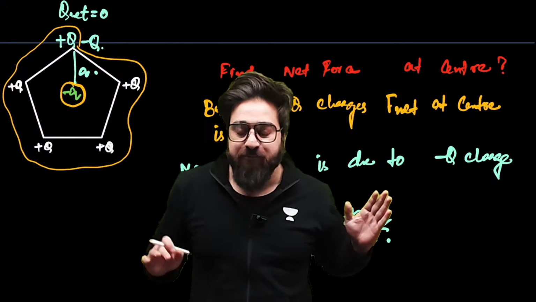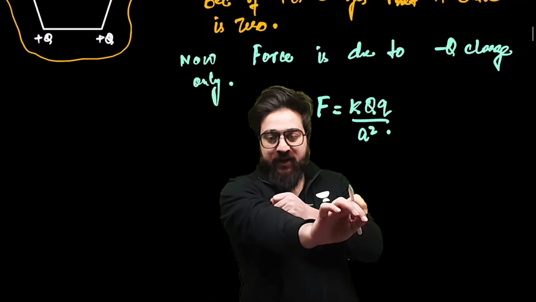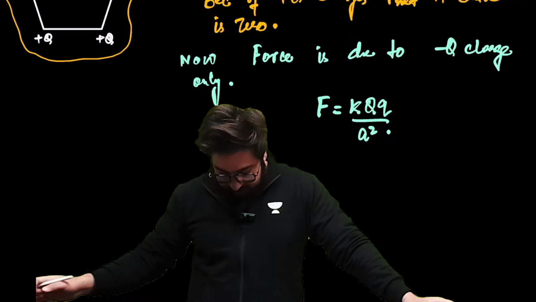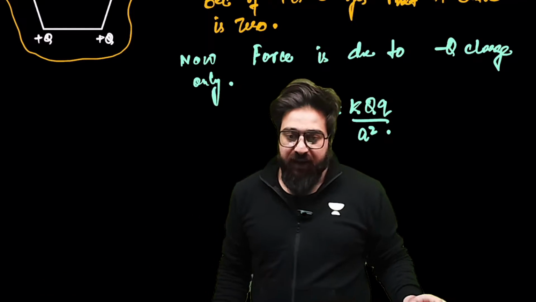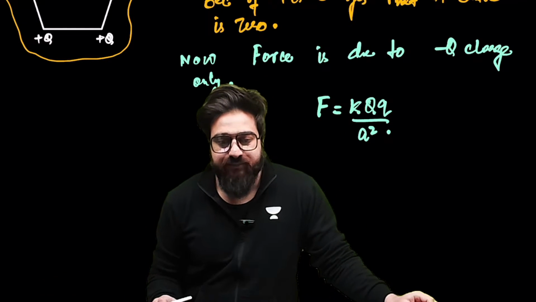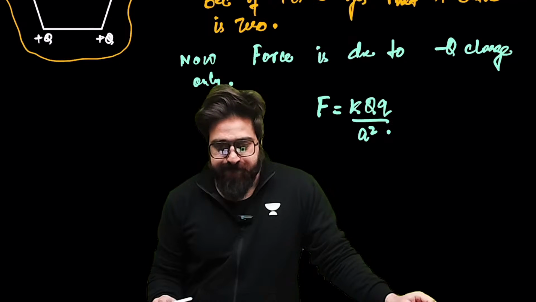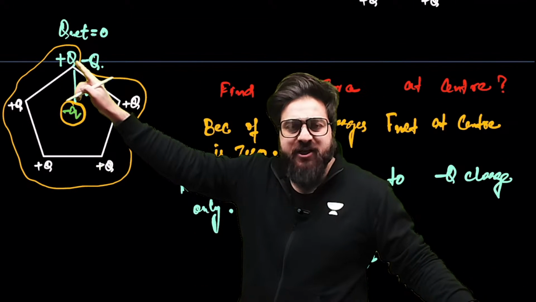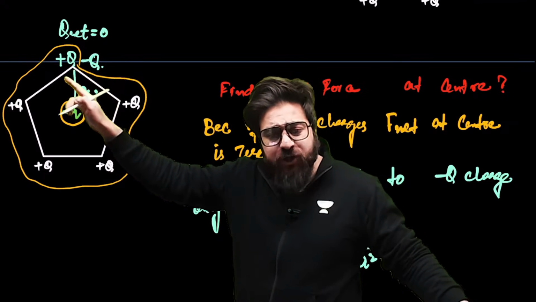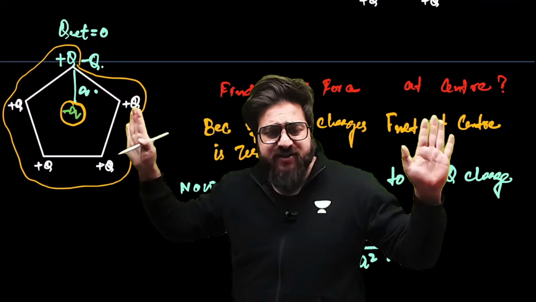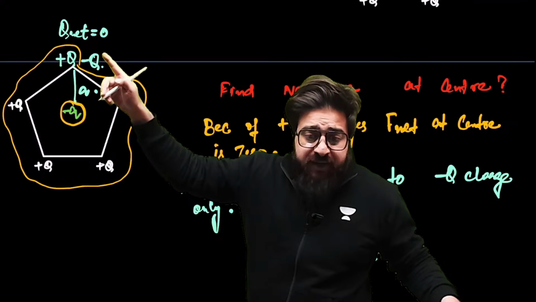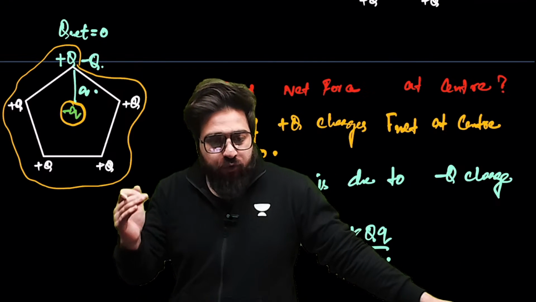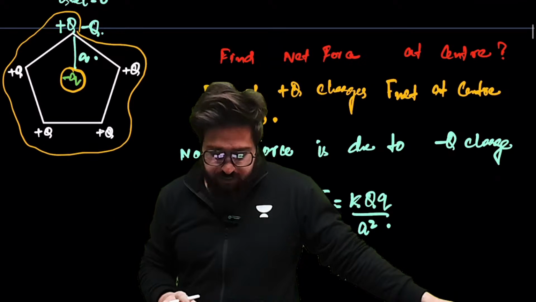Let me know in the chats if this is crystal clear to each and everyone. Tell me, guys, is this clear? Simply what you are supposed to do, you have to assume over here it is plus Q and minus Q. Because of the plus Q's, the charge is 0, then force is 0 at the center. So because of this minus Q, the force will be at the center. That is K, capital Q, small q divided by A square.